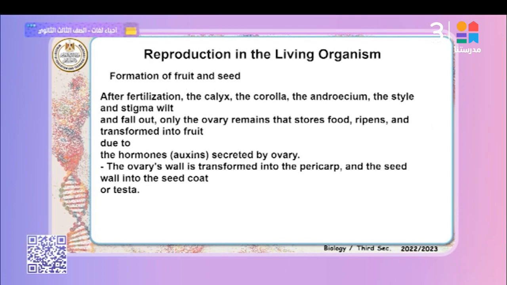Formation of fruit and seed. We studied auxins before in the plant; this hormone plays an important role in growth, ripening, and fruit. Focus on this point, please. Pollination and fertilization are both essential for formation of fruit and seed. Pollination only forms fruits. Pollination with fertilization forms a fruit with seed. No fertilization, no seed: a fruit without seed. Formation of fruits and seeds is related to pollination and fertilization.